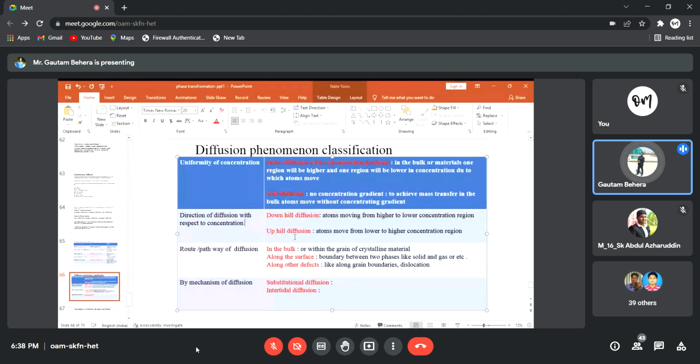Suppose in the first piece of steel you have 0.5 weight percentage of carbon. In the second piece of steel, where you have iron, carbon, and chromium, you have only 0.1 weight percentage of carbon. So can you tell me, carbon will move from where to where when you raise the temperature? Or if you want, I can repeat the question.